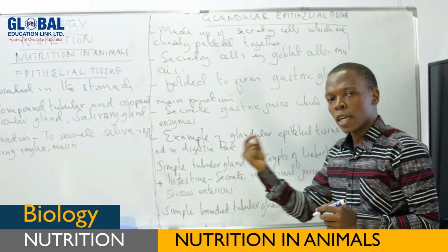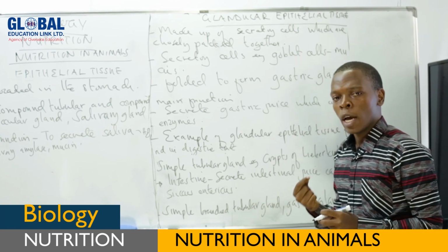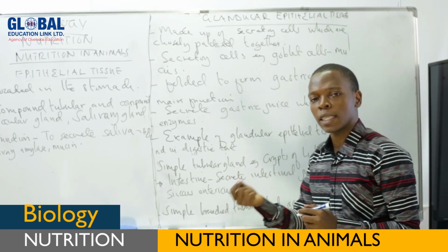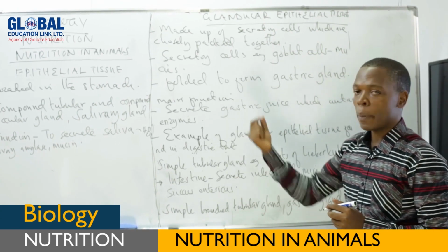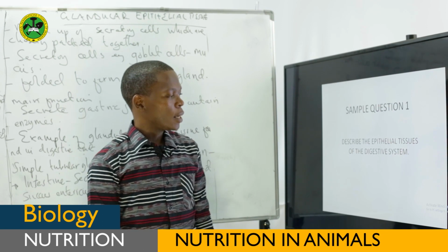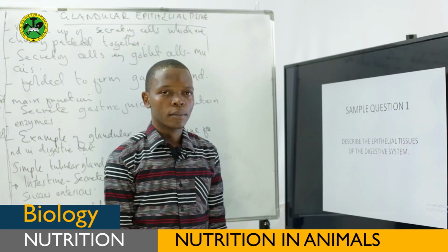Okay, to help you understand this concept of epithelial tissue well, let me take you through some sample questions that you may be asked from this part. Sample question number 1: describe the epithelial tissues of the digestive system.